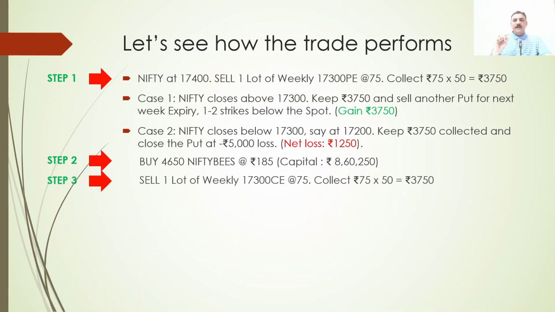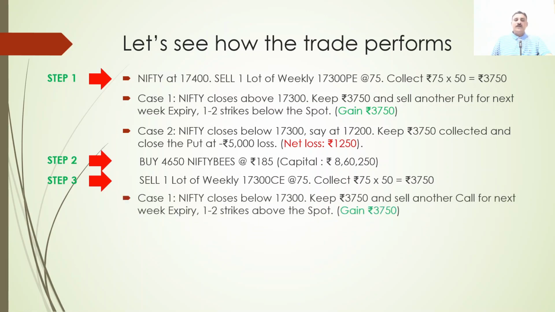Step 3. The moment you buy 4650 quantity of Nifty BeES in the cash market, go and sell a weekly call above the market price. Say the current Nifty spot level is 17,200. You go 1 or 2 strikes out of the money and sell a weekly call for 75 rupees, and then again collect 3750. This is for example. The premiums and strikes might be different; you can pick an out of the money strike with a premium comfortable for you.